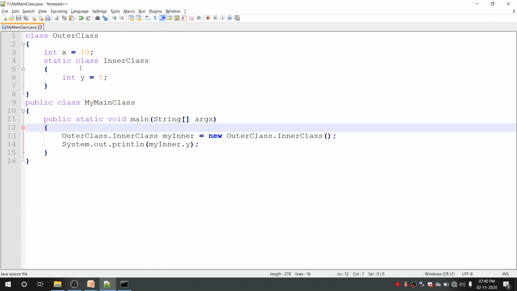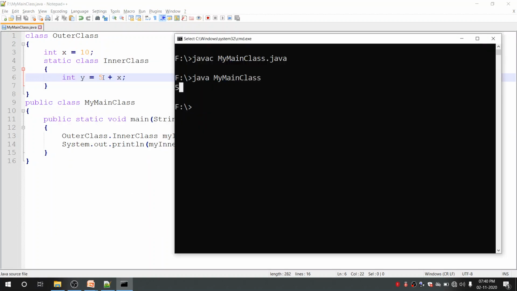Now, as I have said, the static nested class cannot access the non-static members or instance members of the outer class. In the outer class we have a variable x. Suppose I try to access this x in the nested class, if I say y equals 5 plus x, will we be able to access x inside the static nested class? Let me compile and show you what it will display if we try to access the non-static members from the static nested class.